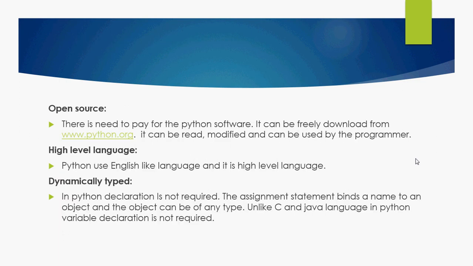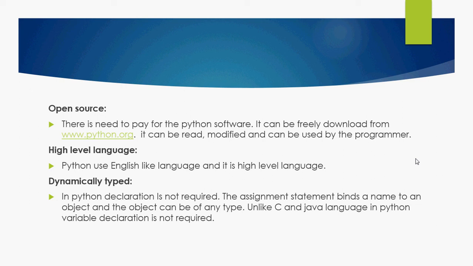The next feature of Python is that it is open source. Yes, it is a really good and important feature, because it is not proprietary and you can download it from python.org, modify it and use it. Next, high level language. Python uses English like language and it is a high level language. It is easy to write your programs with Python, or if you want to perform certain analysis, then Python is a very popular language.